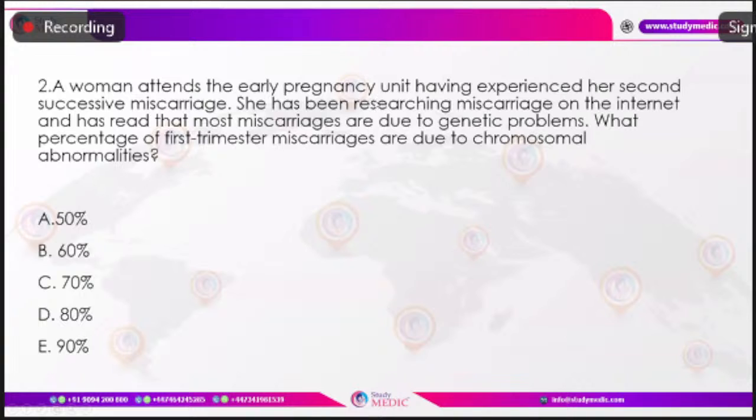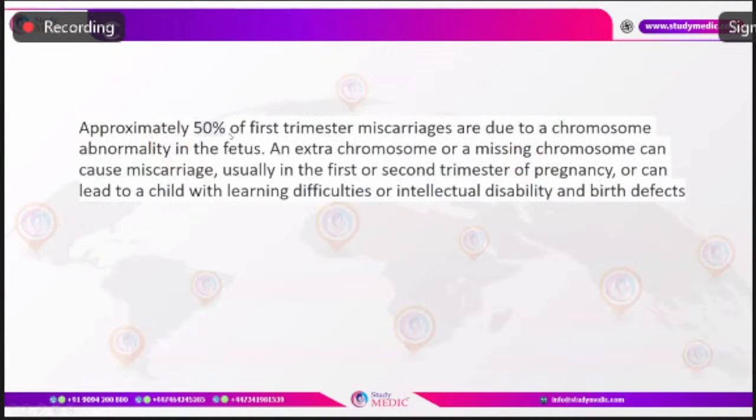Coming to the next one. A woman attends the early pregnancy unit having experienced her second successive miscarriage. She has been researching miscarriage on the internet and has read that most miscarriages are due to genetic problems. So the question is simple. What percentage of first trimester miscarriages are due to chromosomal abnormalities? Almost 50% of all first trimester miscarriages are because of chromosomal abnormalities of the fetus, and more.